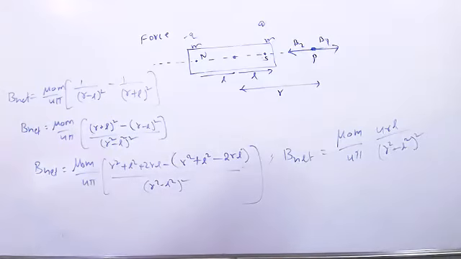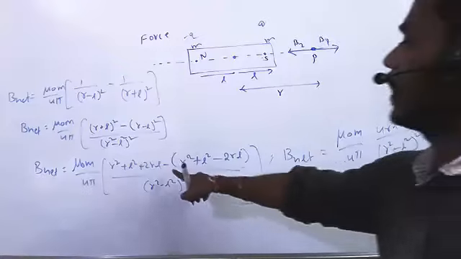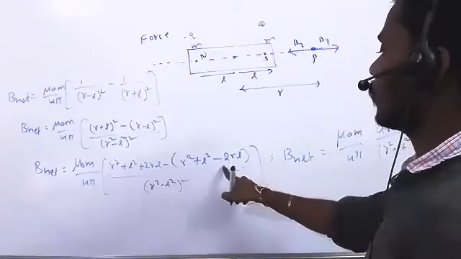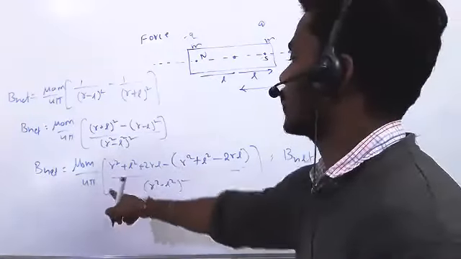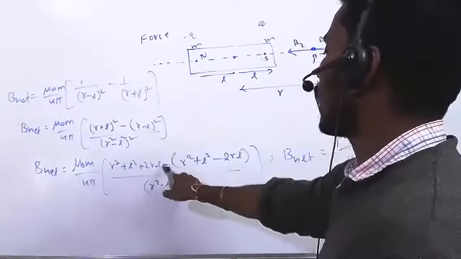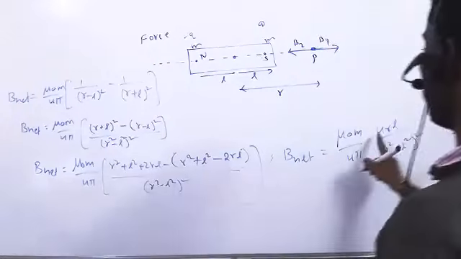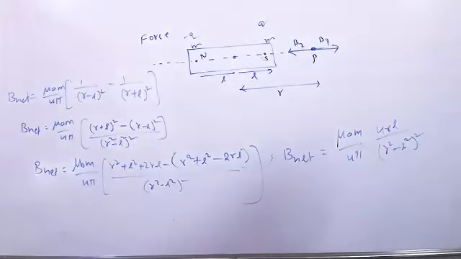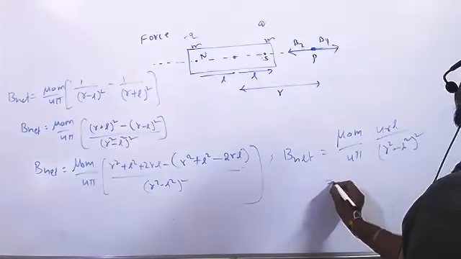You got the same thing. R square plus L square plus 2RL minus R square minus L square plus 2RL gives 4RL, remaining term is same. And again, how to write this?